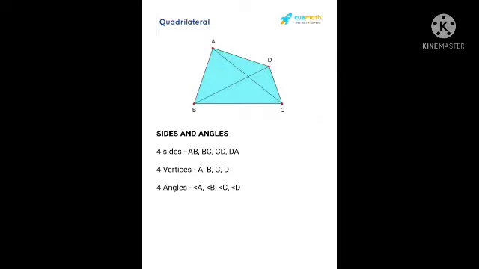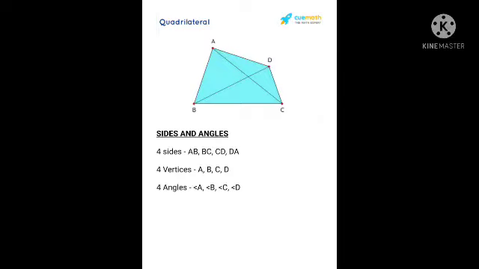What is a quadrilateral? A quadrilateral is a polygon in a plane with 4 edges and 4 vertices. I repeat, a quadrilateral is a plane figure having 4 sides, or 4 edges, and 4 vertices.